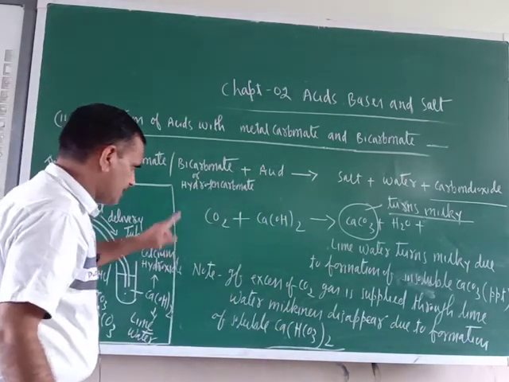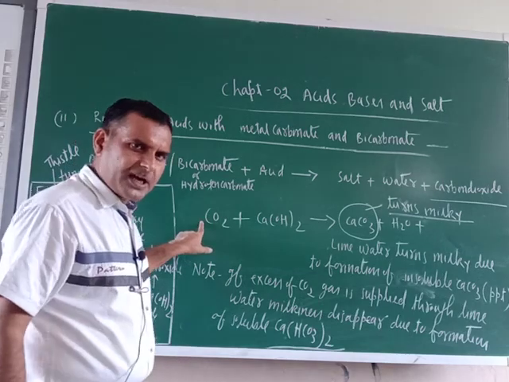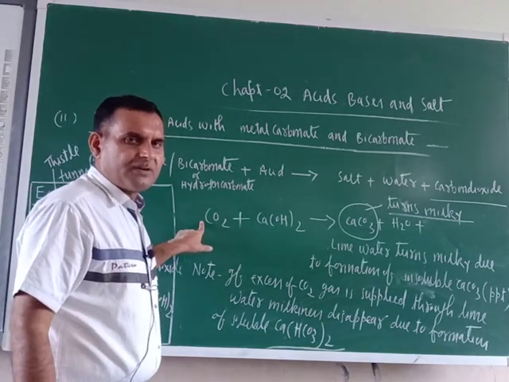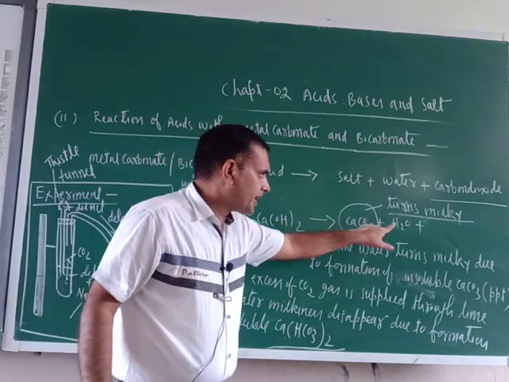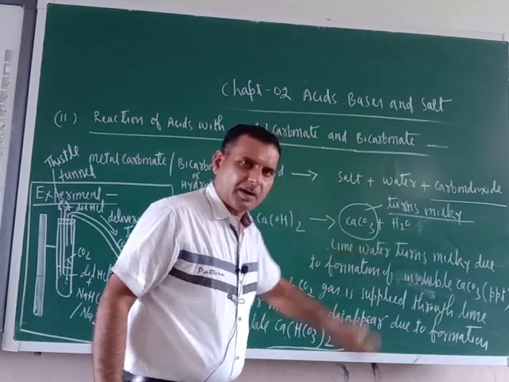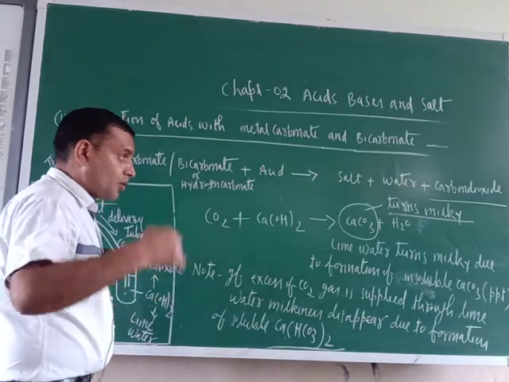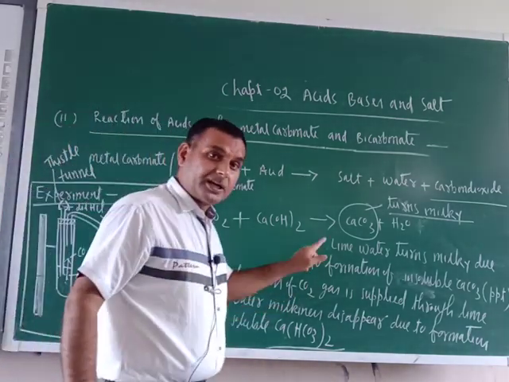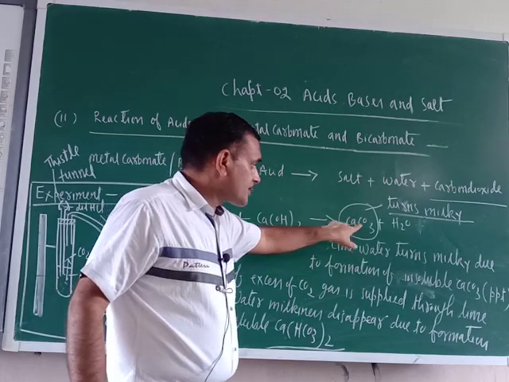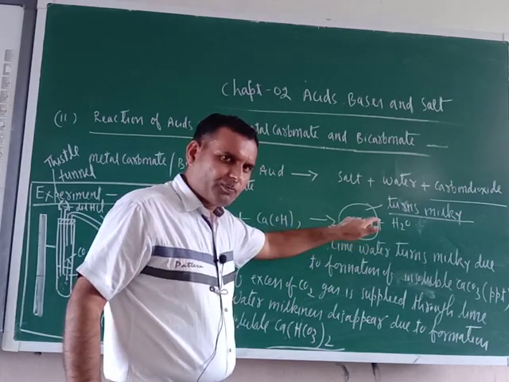I will write the reaction. Just see. First you have supplied in limited quantity, so calcium carbonate and water is formed. Suppose you have supplied in excess quantity. So excess quantity means initially this was there: calcium carbonate and water was there.